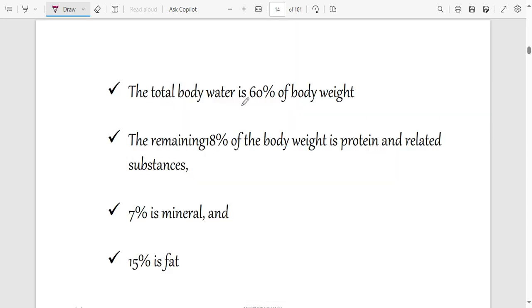Okay. So the total body water we have said is 60% of the body weight. And then of the remaining 40%, you are going to have 18% being proteins and other substances, 7% being the minerals, the same ions that we talked about, and then 15% of your weight is going to be fat.